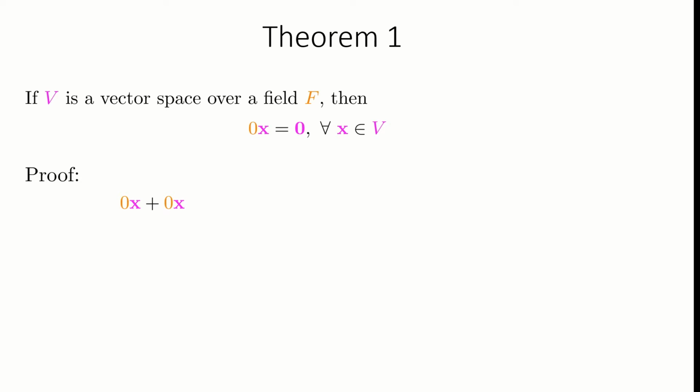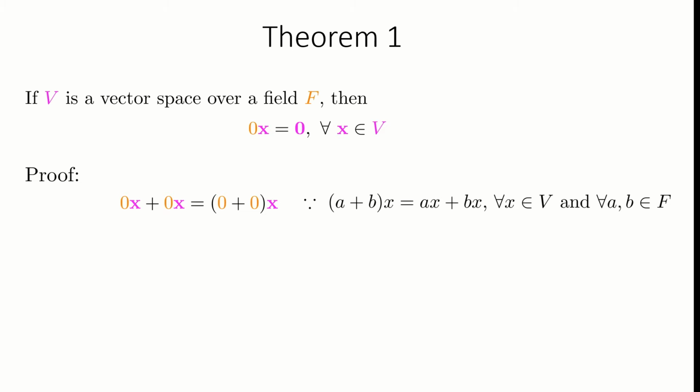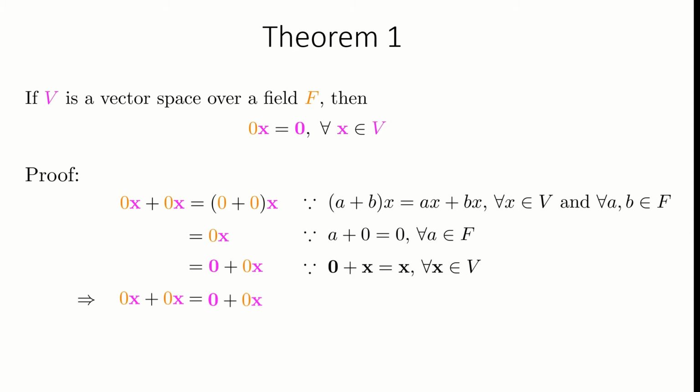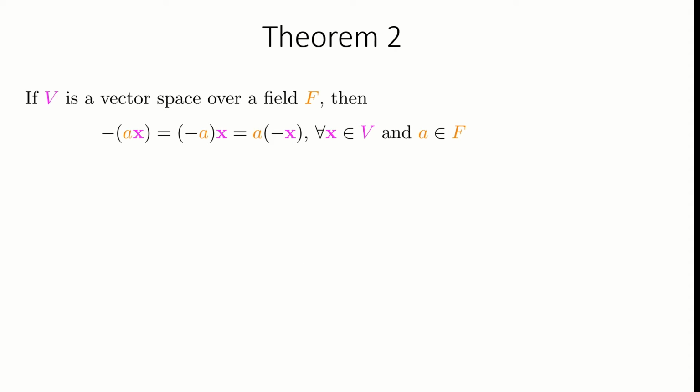Add 0x and 0x together. And from the distributiveness of multiplication, we can take x out of the addition. But 0 is an additive identity of the field. Therefore, 0 plus 0 is equal to 0 again. Adding the identity vector to any vector does not change the vector. So we can write this statement as identity vector plus 0x. Now look at the left hand side and the right hand side. Using the cancellation law of vectors, we can cancel out 0x from both sides and the statement is equal to our desired statement.